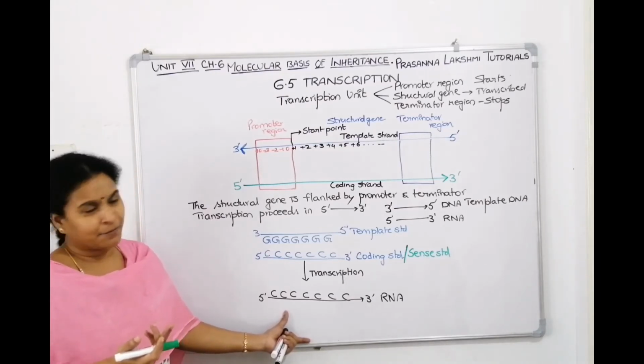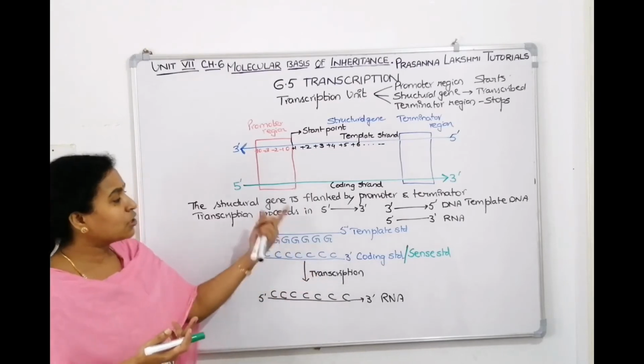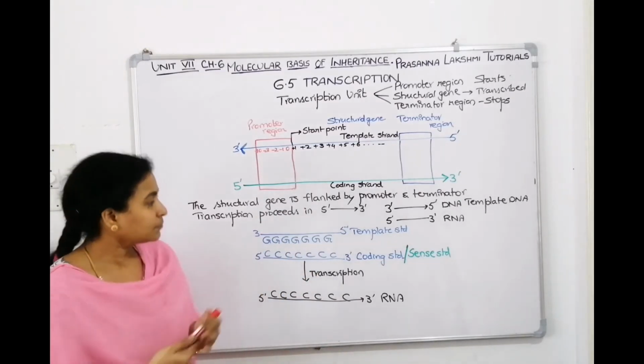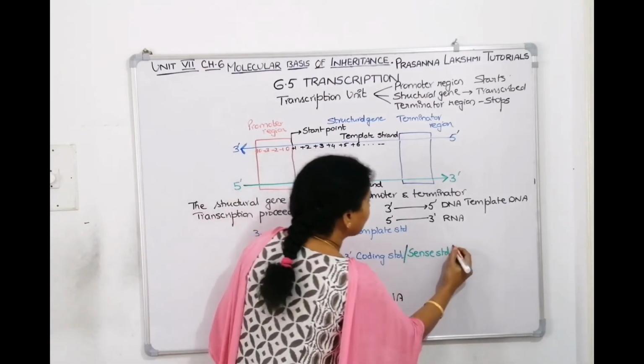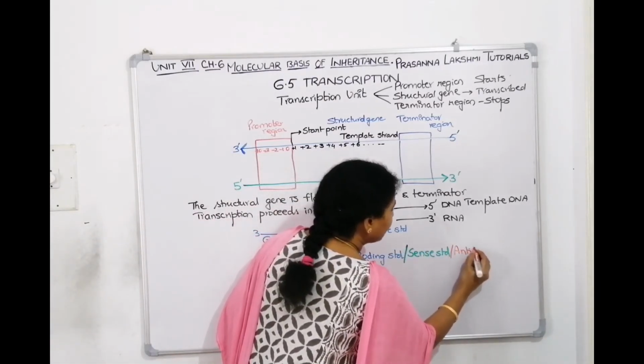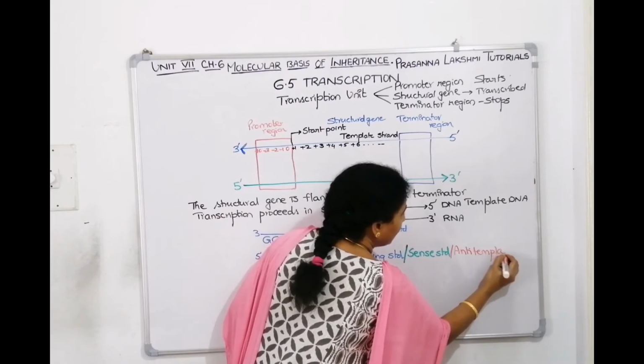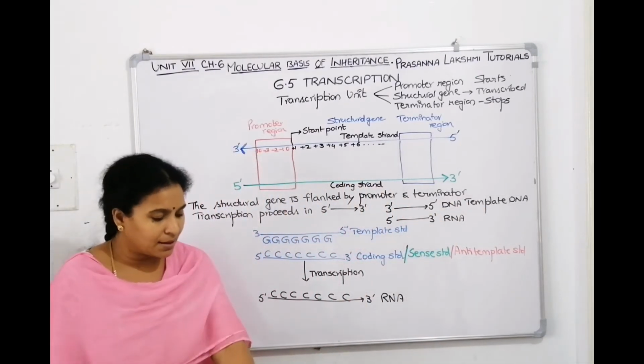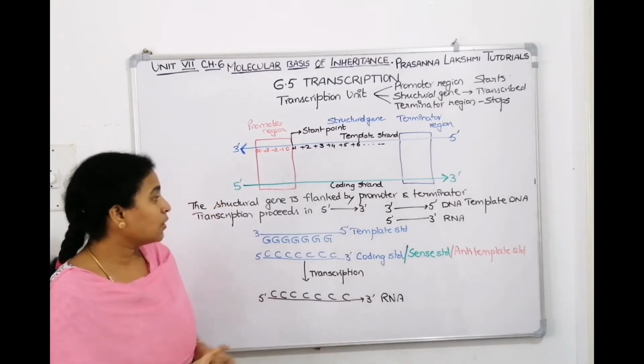Another name if you want you can give. It's not a template strand. Template strand is the opposite, so you can tell this the anti-template strand. What's the other name we can give for this one? Since it's not the template, we can tell it is anti-template strand also. Okay.